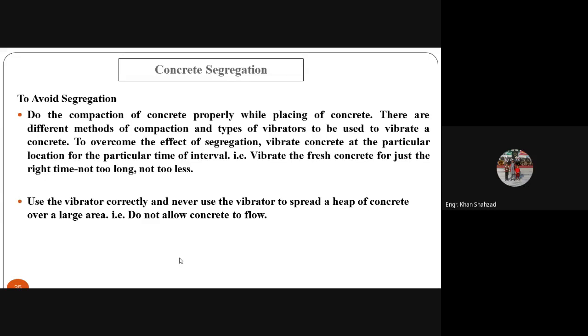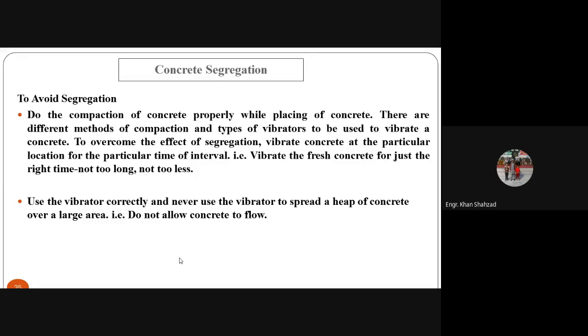To overcome the effect of segregation, vibrate concrete at the particular location for the particular time interval. That is, vibrate the fresh concrete for just the right time. Not too long, not too less. You are not supposed to vibrate the concrete for a long time because it will cause segregation, and not too less so that it has not been compacted properly. Use the vibrator correctly.